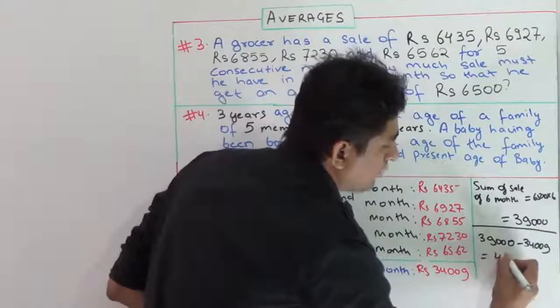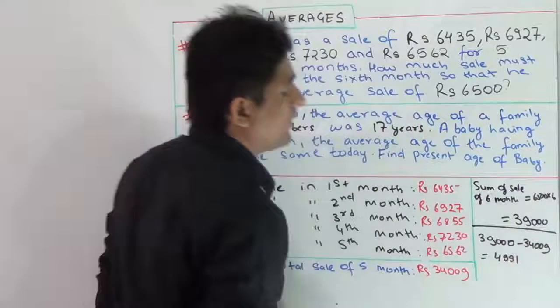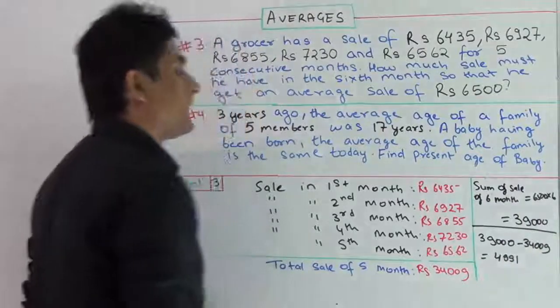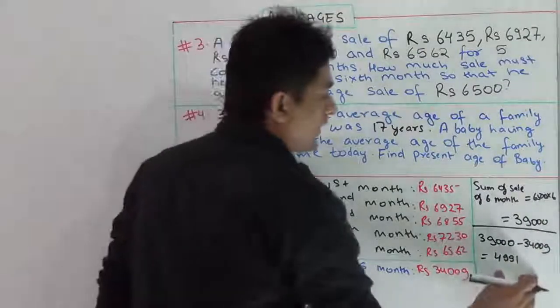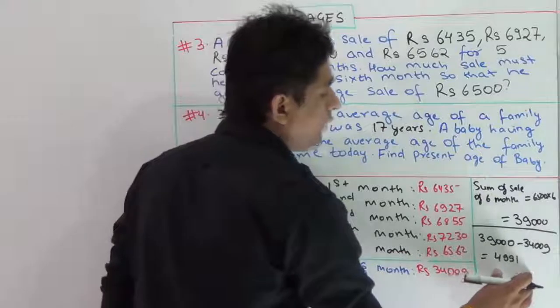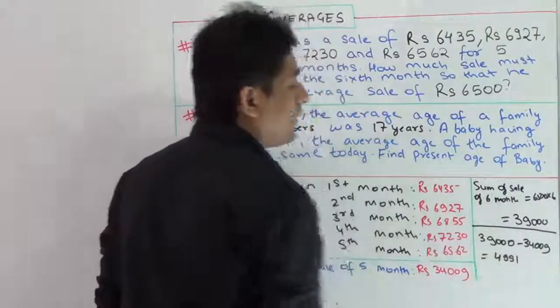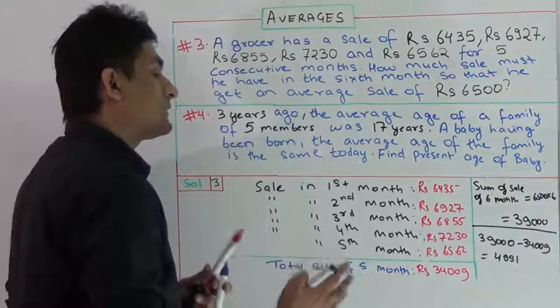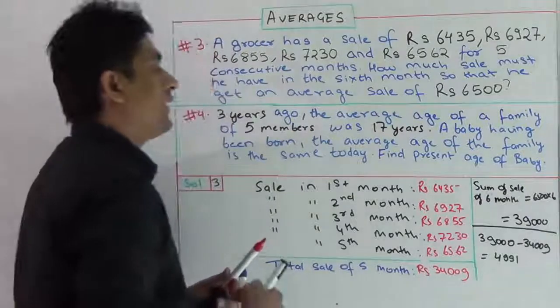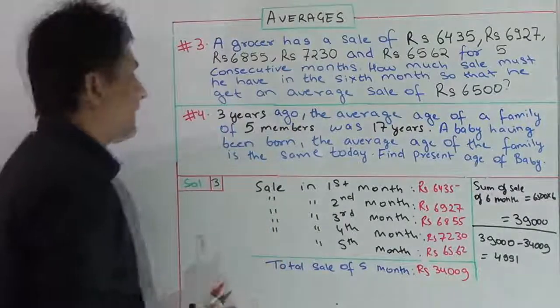Okay. It will come out to be 4991. Therefore, I can say the sale of grocer in the 6th month is 4991 rupees. I think this answer is clear to you. Now I'll move to the next question.